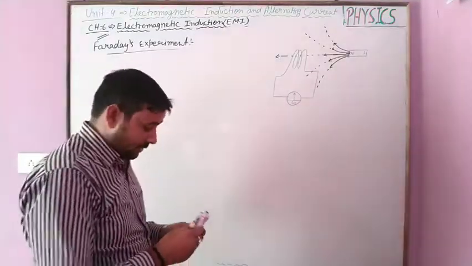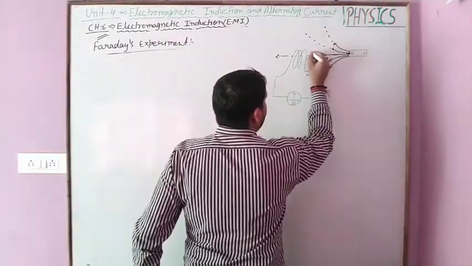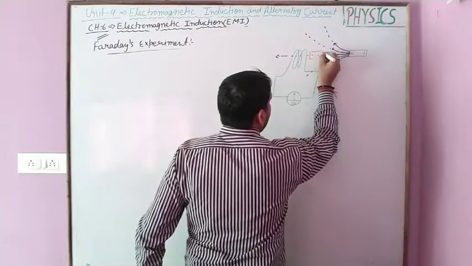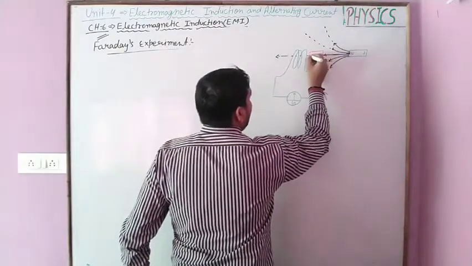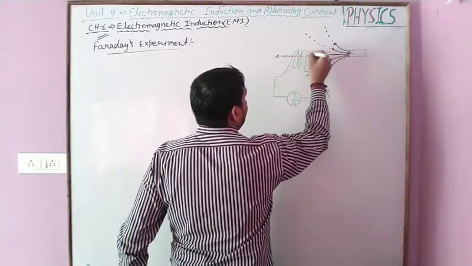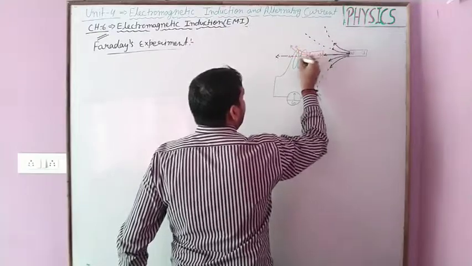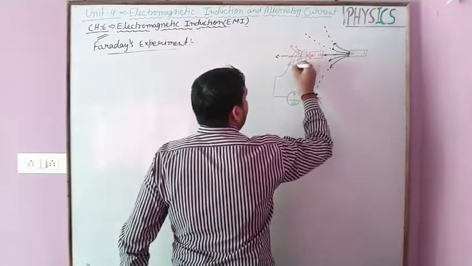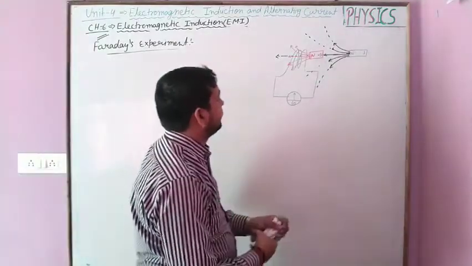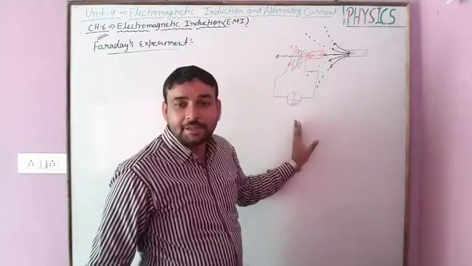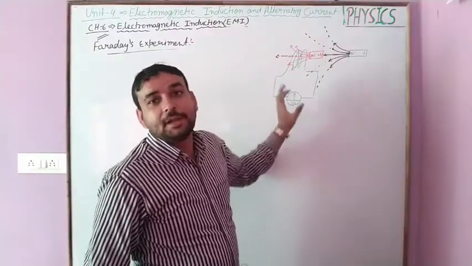In the second situation, when the magnet is kept near to the coil, the magnetic field lines produced by this magnet, all lines are linked with this coil. In this situation he observed there is no deflection in the galvanometer when the coil is at rest.